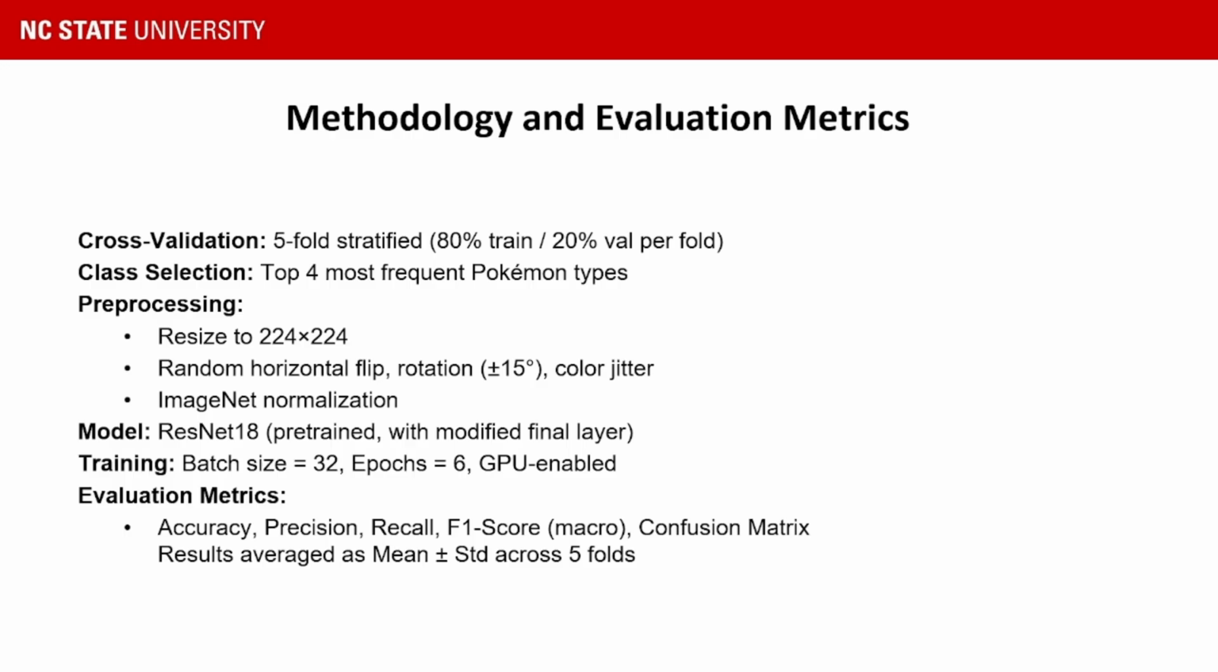So we used ResNet 18, a deep residual CNN pre-trained on ImageNet, and replaced the final fully connected layer for four class classification. So the training configuration had a batch size of 32, 6 epochs, and GPU enabled training. And we've covered evaluation metrics such as accuracy, precision, recall, F1 score. We've also kept a confusion matrix and results reported as mean and standard deviation across folds.